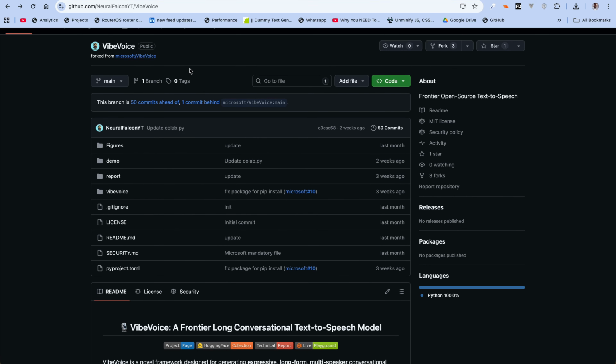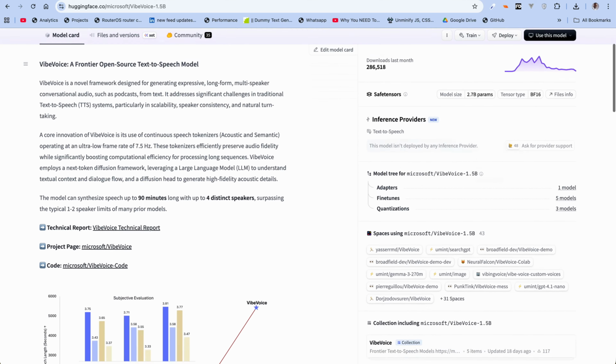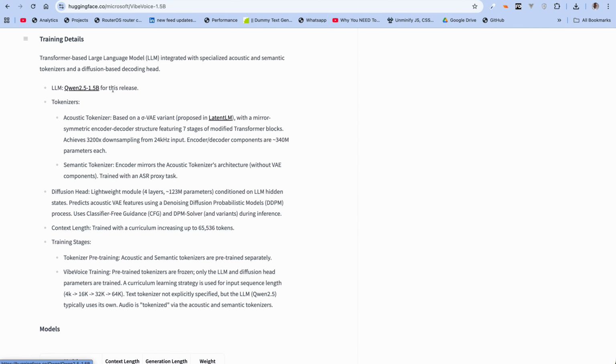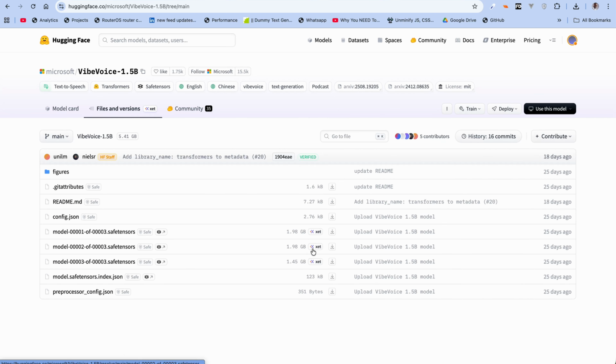And we're going to head over to our IDE. But before we do that, I just want to give you a heads up. I've downloaded the model, and I've also downloaded the Qwen 2.5 1.5 billion parameter model. I downloaded both of them and I kept them in separate folders in my project directory. If you want to download this model, make sure you head over to files and versions and do the needful.